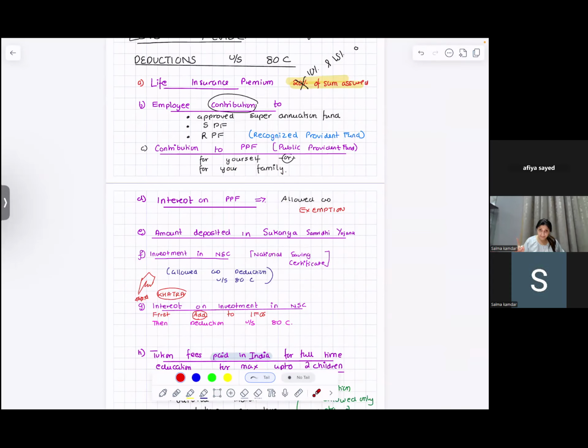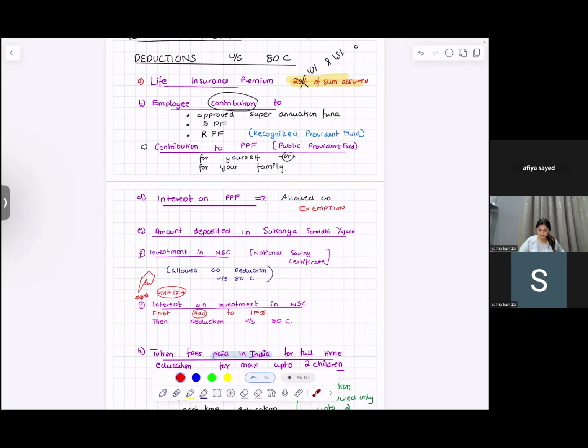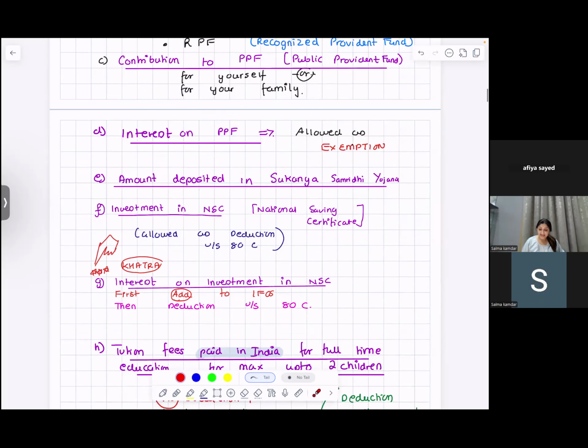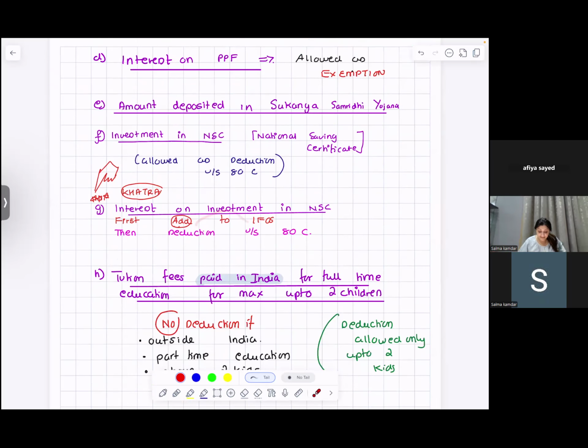Maximum deduction how much? 1,50,000. If you're receiving interest on investments from your saving certificate, then you should first add it to income from other sources and deduct under 80C. This is what we did up till now.